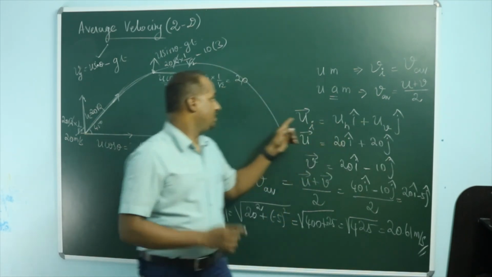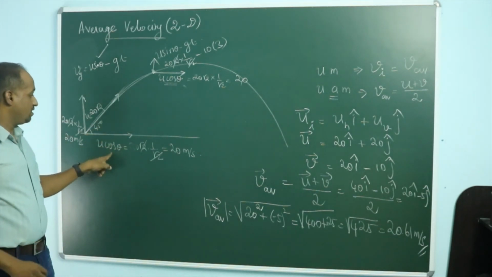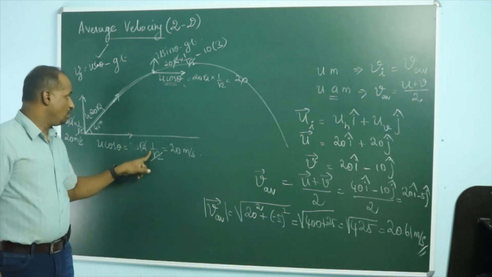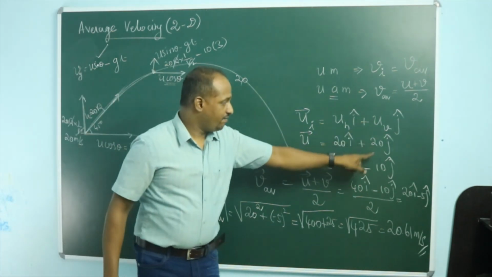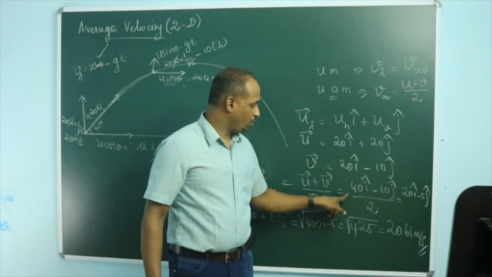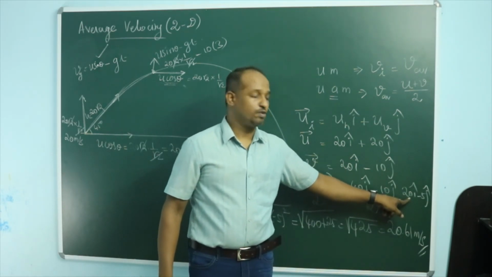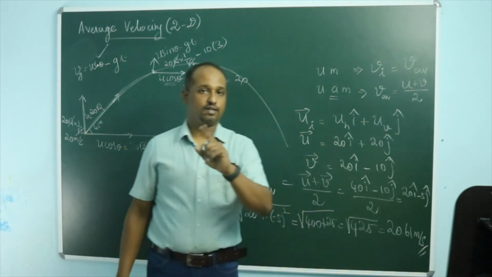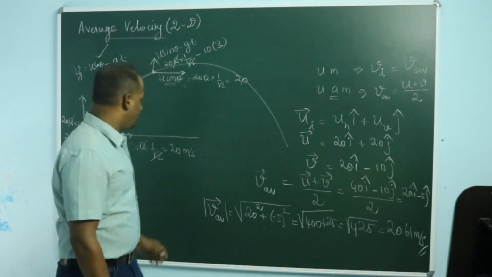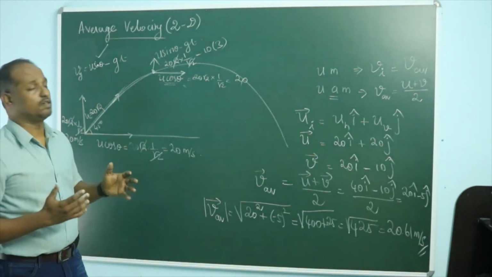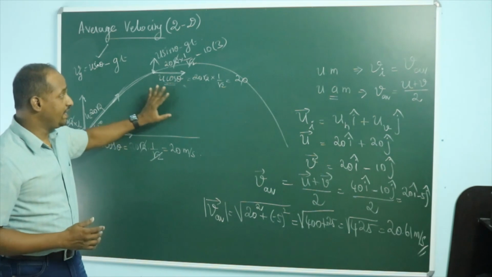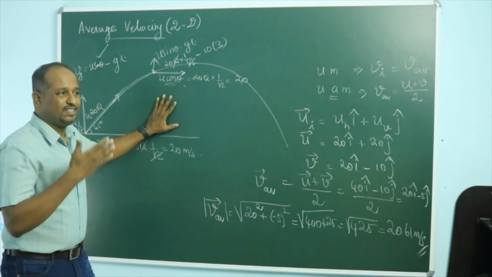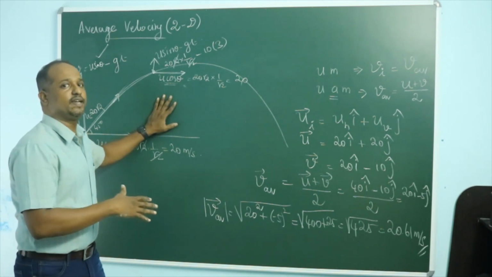You see here, we said horizontal motion is constant. See, velocity here is 20, throughout the motion it is 20. So velocity here also 20, here also 20. If you take the average, initial plus final by 2, you will get horizontal velocity is still 20. So velocity at any instant is also 20, and the average velocity is also 20. That point we should remember. And these are the two different ways of solving this average velocity problem in case of accelerated motion. But there is a separate category called uniform motion, which we will be taking in a different video.